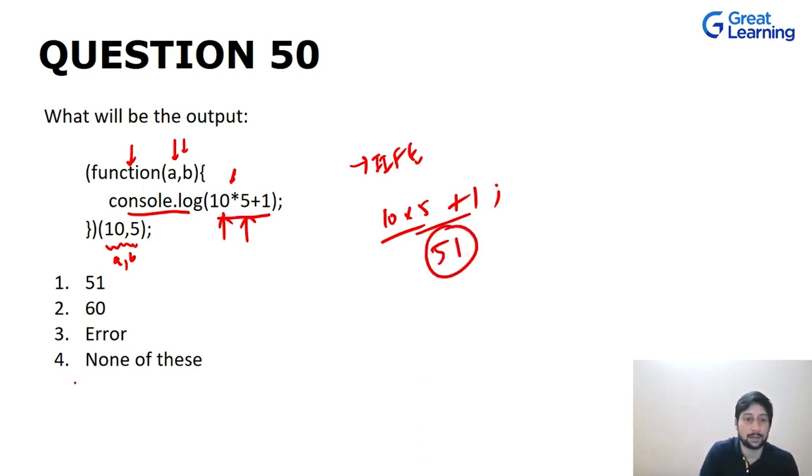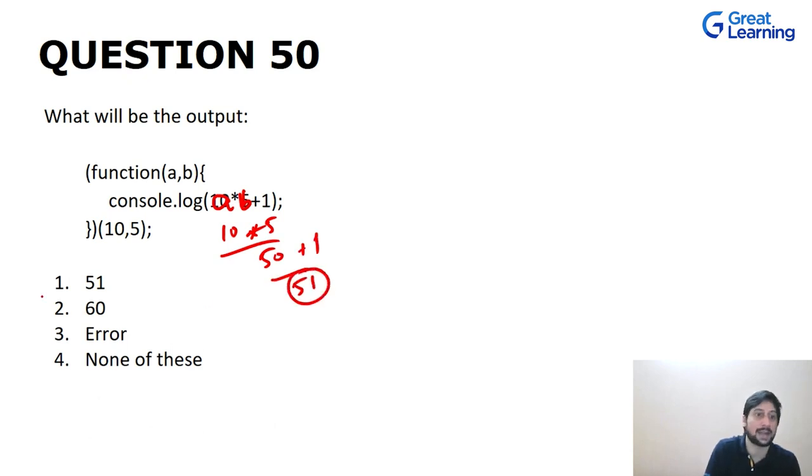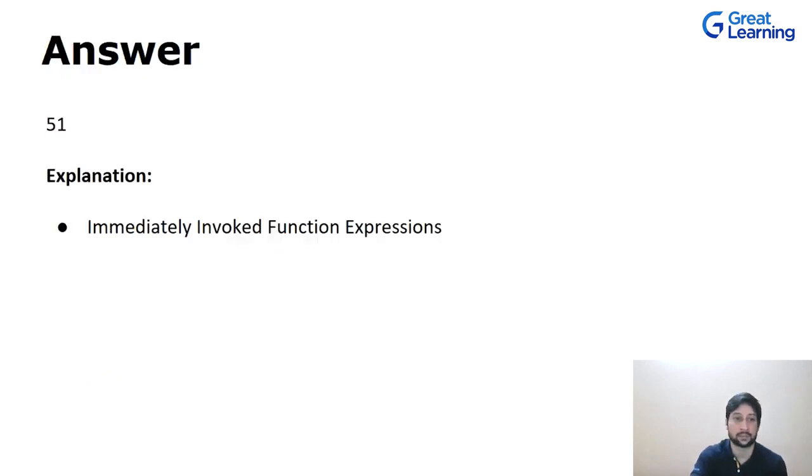Or a better way of writing this, since we are not using these parameters, we can use them. Let me just erase them. So instead of the 10 and 5 that we are writing directly, we could have written a and b. Then it would make much more sense. When we are doing a into b, it will be replaced by 10 multiplied by 5, that is 50, and then adding 1 to it, that is 51, and 51 is the correct option, which is the first option. And we have invoked function expressions, right? Immediately invoked function expressions.